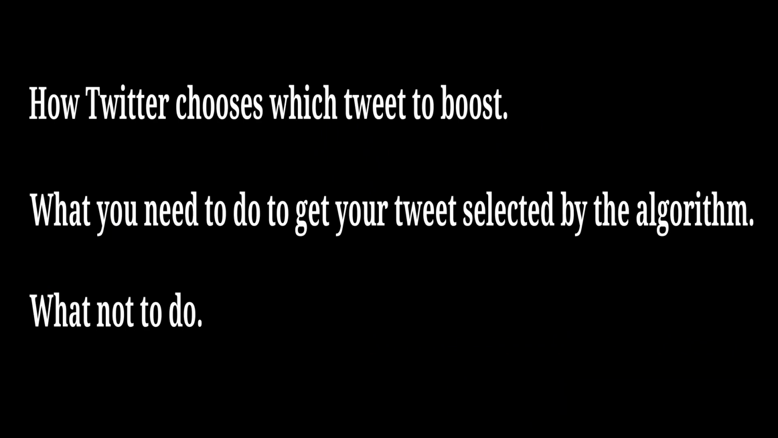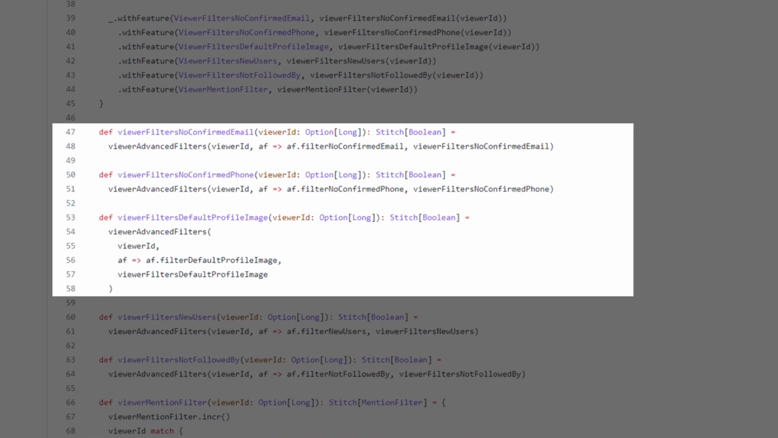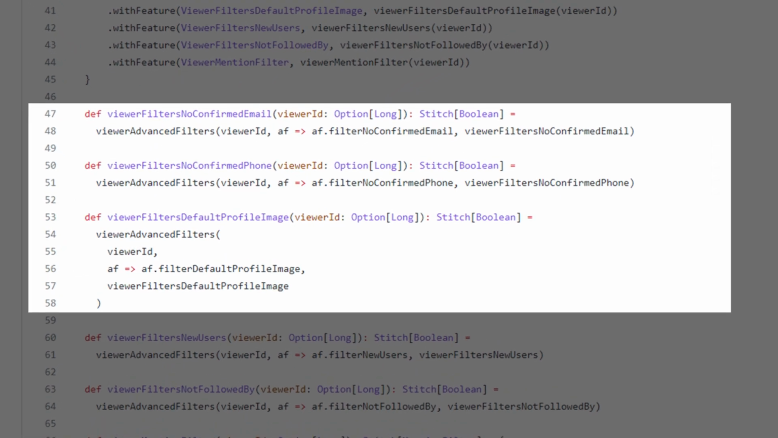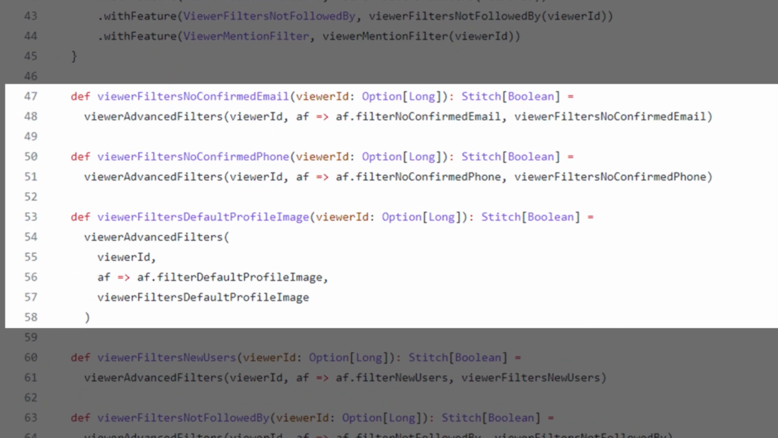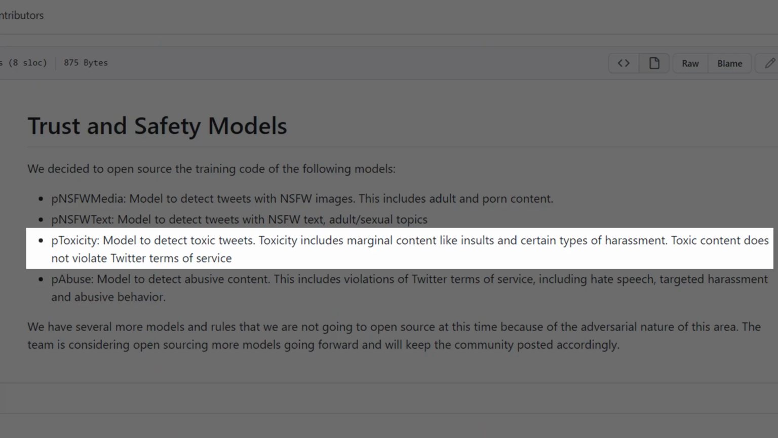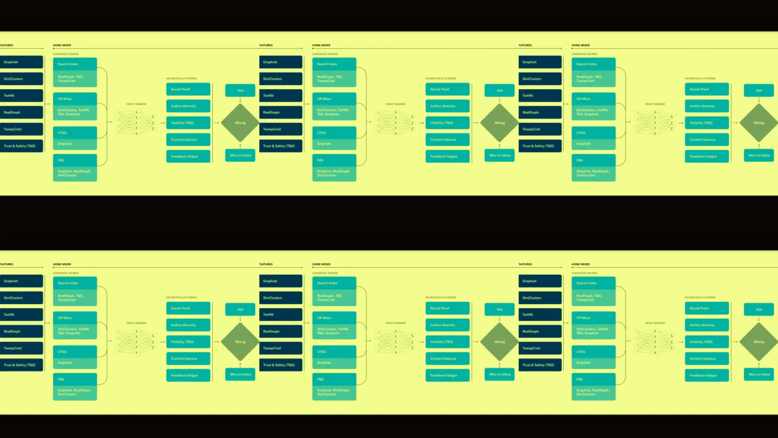Finally, what not to do. You should not have unconfirmed email and phone, you should not have a default profile image, and you should not make toxic tweets. Toxicity includes marginal content like insults and certain types of harassment. Toxic content does not violate Twitter TOS, but will make your tweet dead. From all of this, you can see that the algorithm makes the biggest liars, scammers, manipulators come to the top of the social ladder.